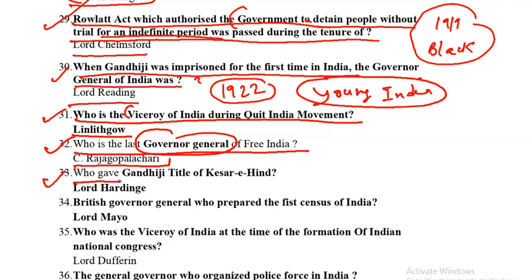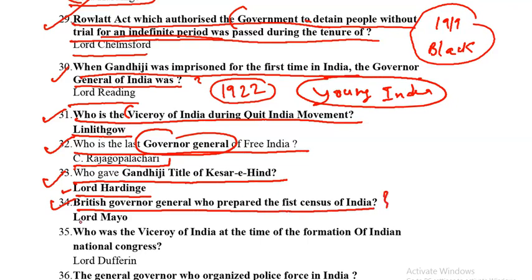Next question is who gave Gandhiji the title of Kaisar-i-Hind? So you have to name the Governor General who gave him this title. It was Lord Hardinge. Next question, British Governor General who prepared the first census of India. Very important, it was Lord Mayo. So he prepared the first census for India.